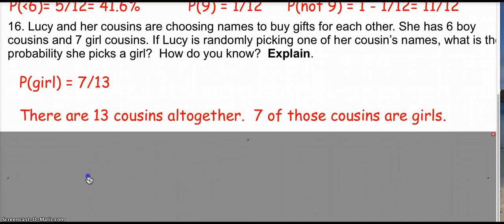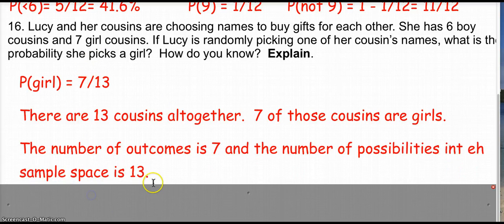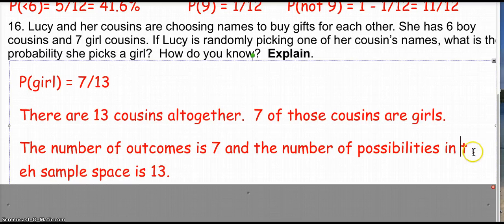Probability is going to be 7 out of 13. There are 13 cousins altogether, and 7 of those cousins are girls. So the probability would be 7 out of 13. The number of outcomes is 7, and the number of possibilities in the sample space is 13. That might be a little bit better way to word it, using some of that mathematical vocabulary.